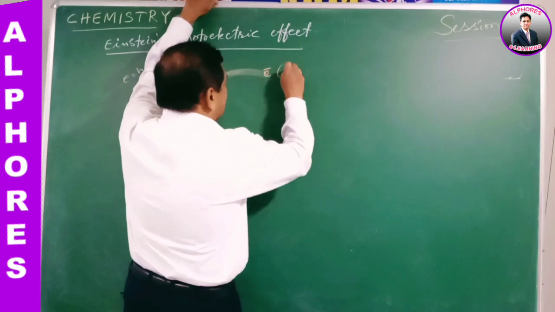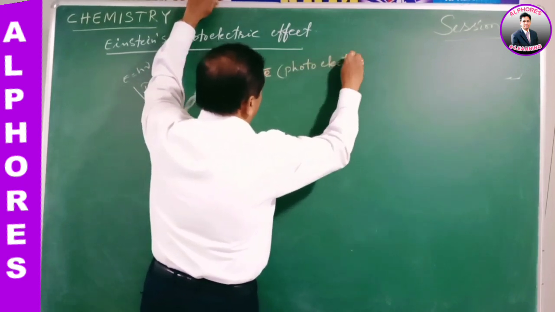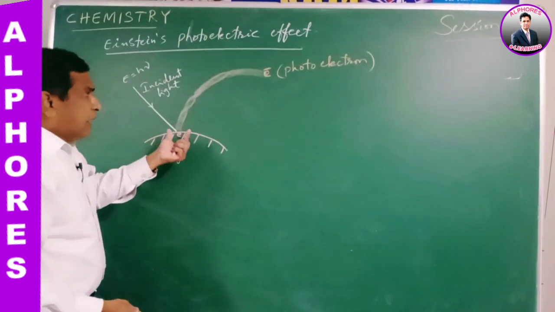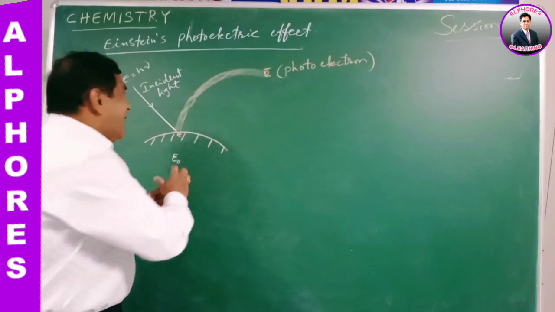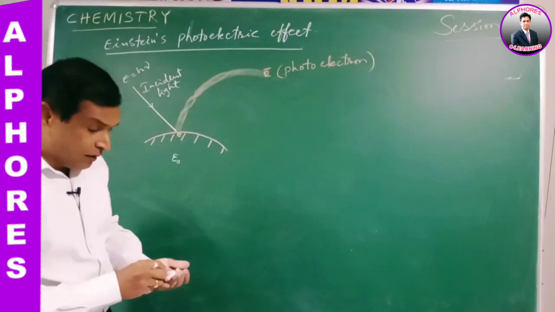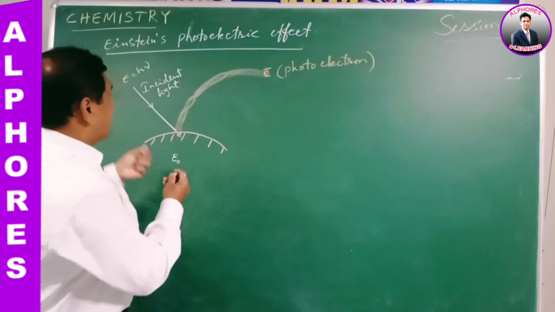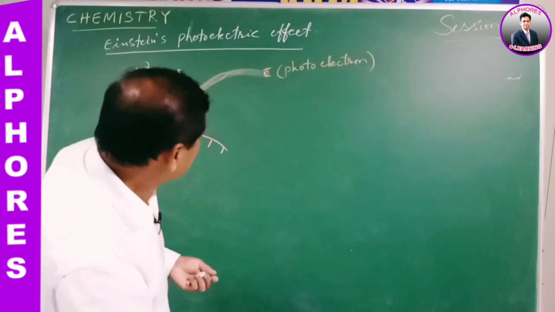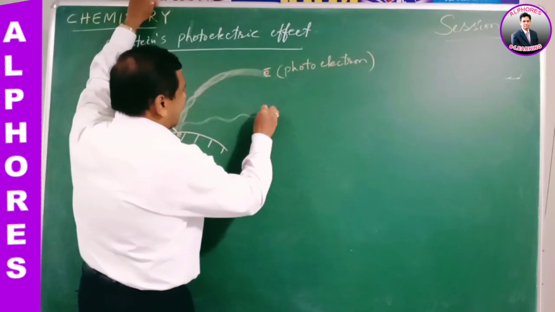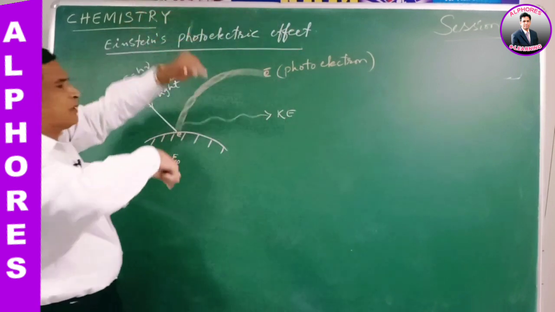So this electron is called a photoelectron. The electron, by absorbing photon energy, is ejected from the metal surface, therefore it is called a photoelectron. Then the other part of the energy, the remaining energy, is released as kinetic energy of the photoelectron.